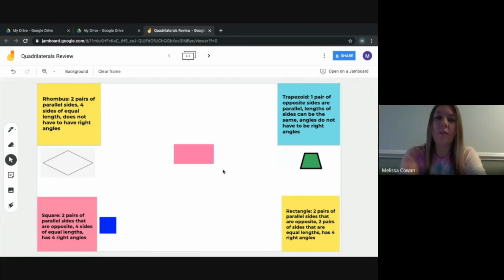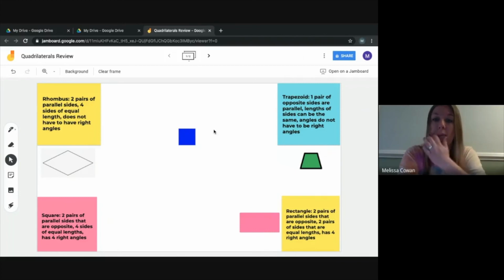And the last thing says 4 right angles. Again, a right angle makes an L. If I look, I have 1, 2, 3, 4 right angles. So yes, this shape is a rectangle. Sometimes a shape can be considered more than one thing. So if I look at my square, it has all the attributes of a square, but it also has 2 pairs of parallel sides that are opposite, 2 pairs of sides that are equal length, and 4 right angles. So a square can also be considered a rectangle.